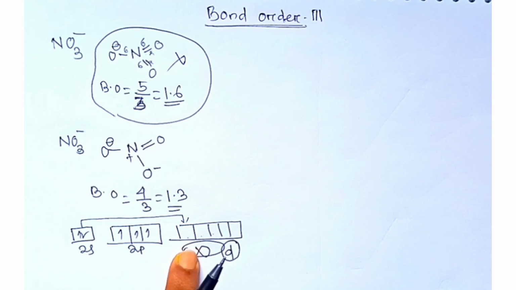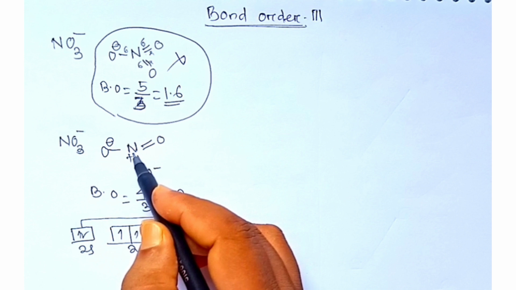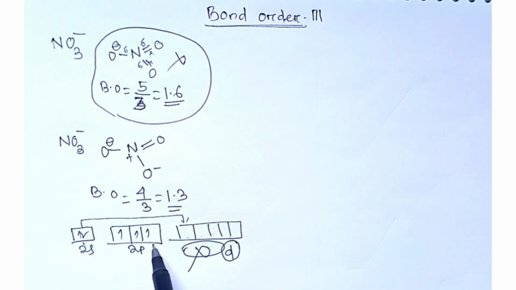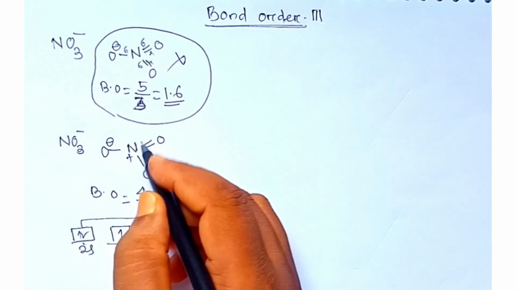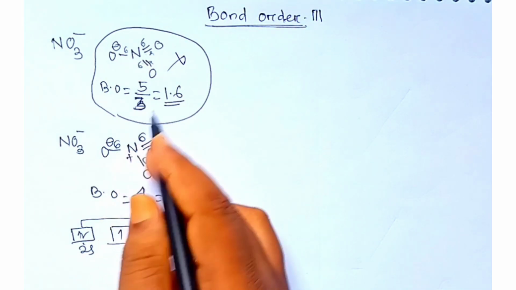So instead of this, nitrogen will form 4 bonds here. So 1 2s and 3 2p atomic orbitals they have. If you do the hybridization, this is sigma, this is pi, this is sigma, this is sigma, 3 sigma.